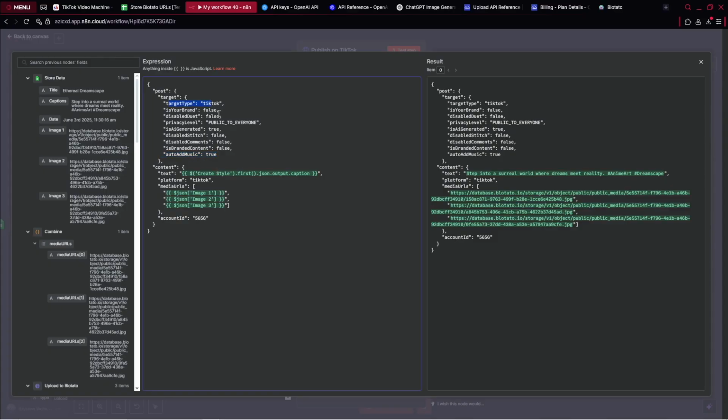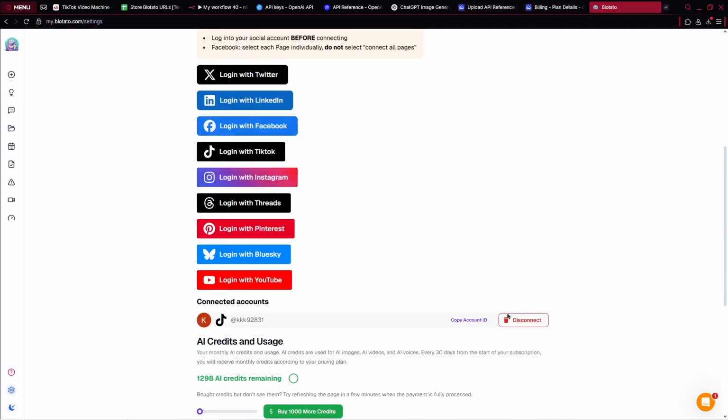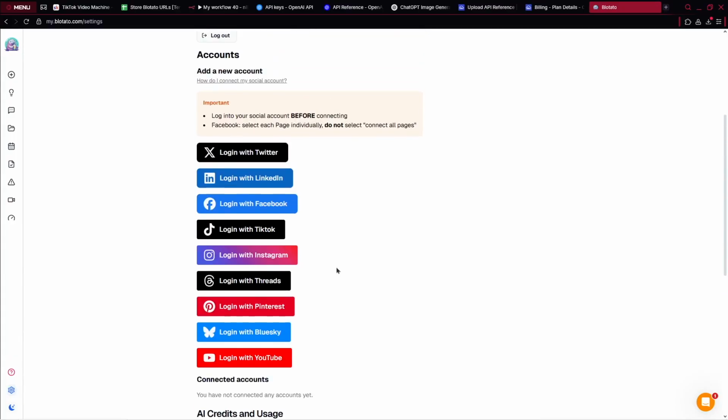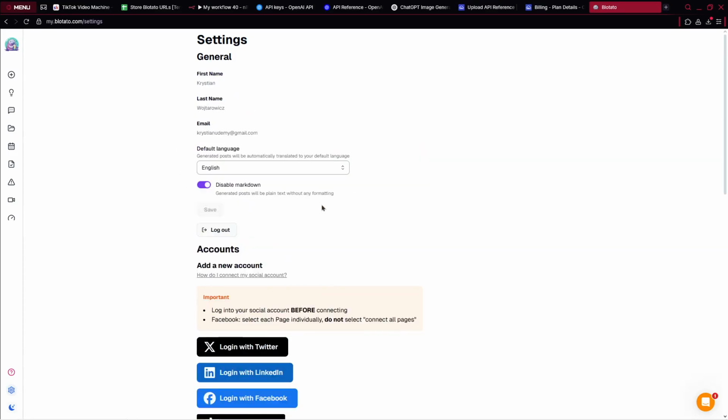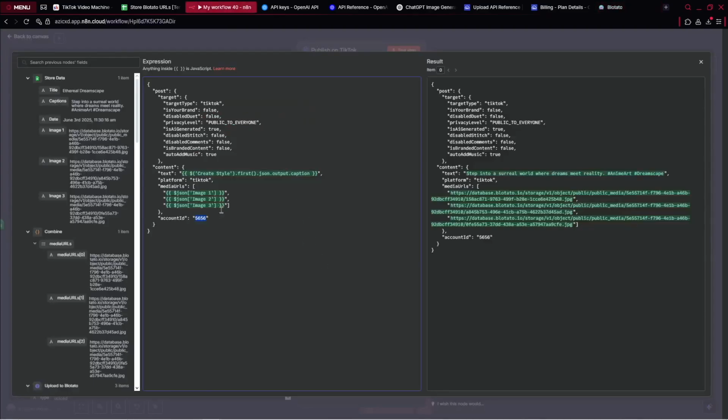We've got target type TikTok, brand false, privacy public to everyone, okay? And what's pretty crucial, we've got our account ID. And this account ID, how do you get it, extract it, okay? You go over here to Blotato. Actually, I've got a connected account, however, I will disconnect it so I can log in with TikTok. And here, when I do this, I will need to authorize myself with TikTok, okay? And afterwards, you can copy the account ID here and just go over there.